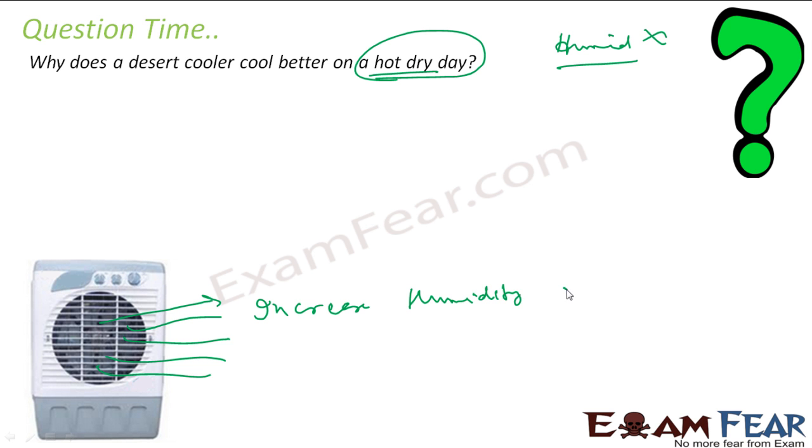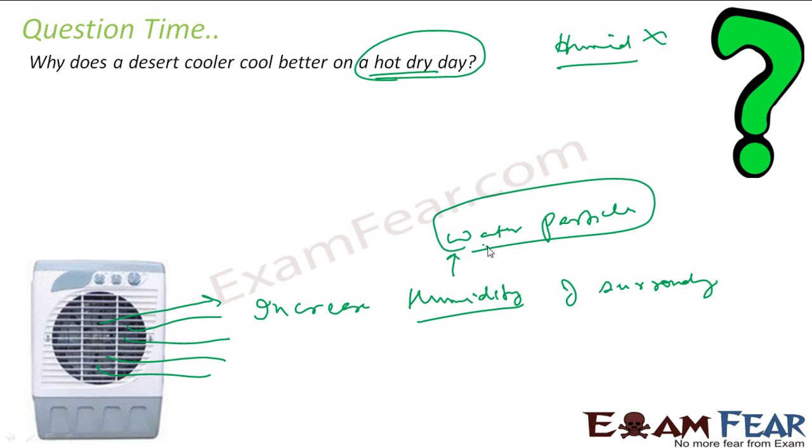Now humidity is what? Nothing but water particles actually. So these water particles, when they take heat from air, convert into gas. That is water vapors.